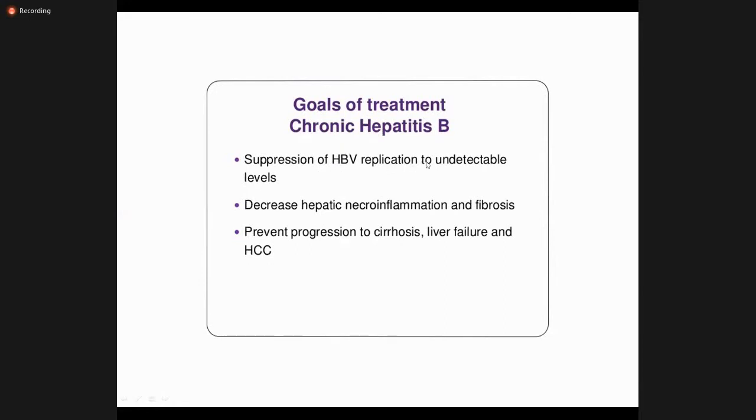Suppress the HBV replication, because if we suppress the replication, definitely we decrease hepatic inflammation and fibrosis, and ultimately we prevent the progression to cirrhosis, liver failure and HCC. Remember, if the patient has already become cirrhotic and liver failure has already started, then at this stage if we treat the patient, it will not reverse. So it is very important to treat hepatitis at an early stage.